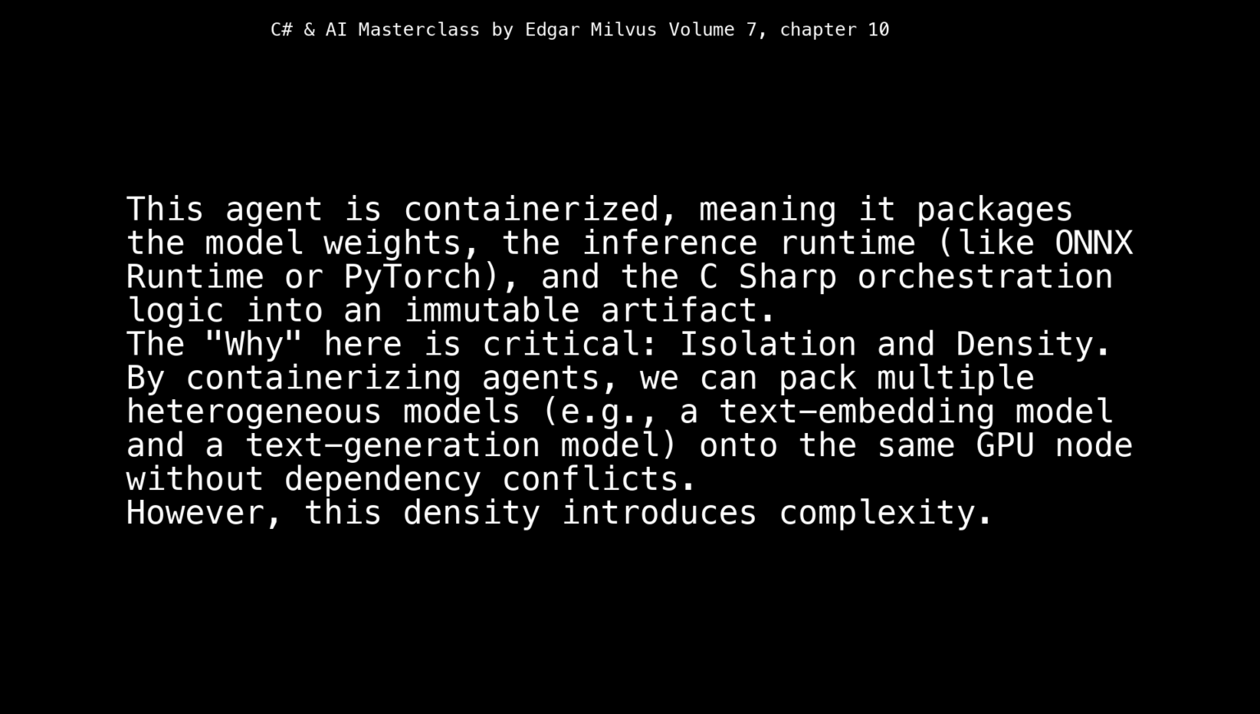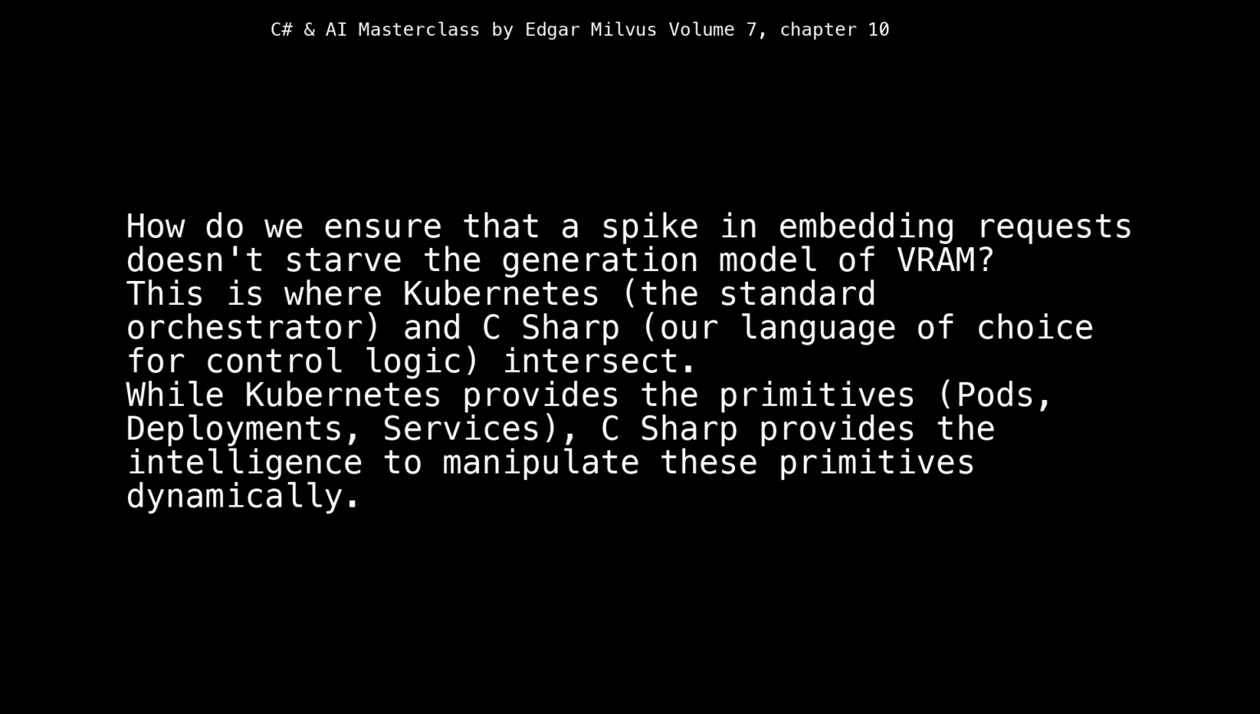By containerizing agents, we can pack multiple heterogeneous models, e.g., a text embedding model and a text generation model, onto the same GPU node without dependency conflicts. However, this density introduces complexity. How do we ensure that a spike in embedding requests doesn't starve the generation model of VRAM? This is where Kubernetes, the standard orchestrator, and C#, our language of choice for control logic, intersect. While Kubernetes provides the primitives, pods, deployments, services, C# provides the intelligence to manipulate these primitives dynamically.